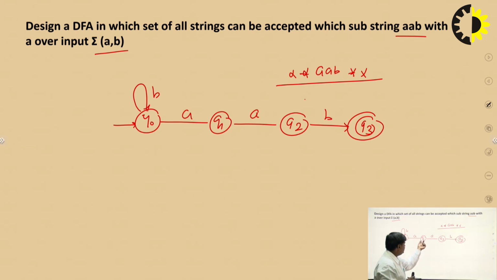Now state Q1. On Q1, the A transition is available. We think about the transition of B. There are two options. First, we self loop. Second, we move from here. If we draw this self loop, then the B problem is different.